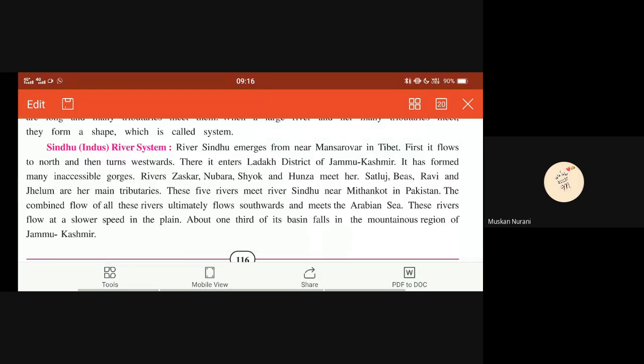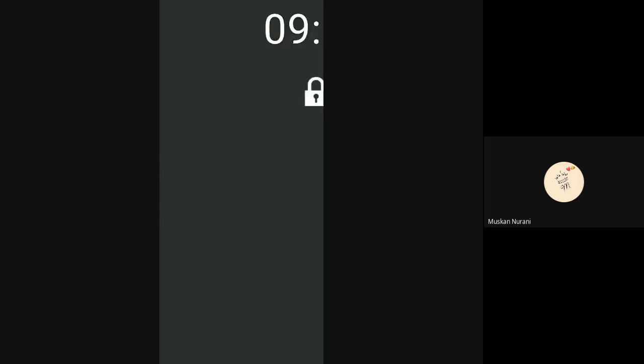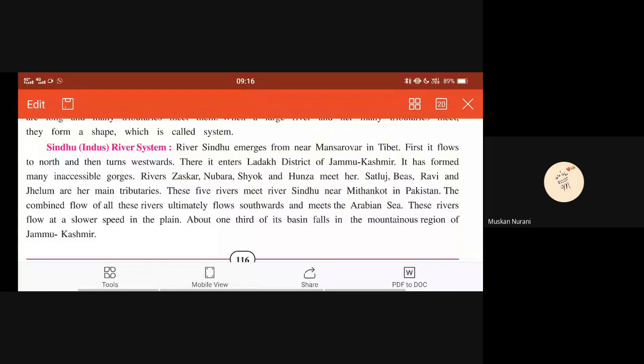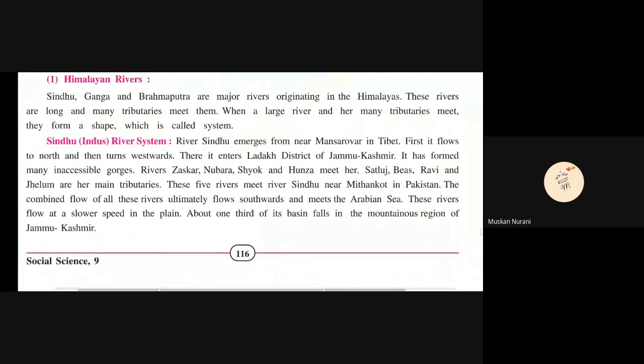River Sindhu emerges from Mansarovar in Tibet. It flows to north and then turns westwards. It enters Ladakh district in Jammu Kashmir. River Zaskar, Nubra, Shayok, and Hunza meet her.